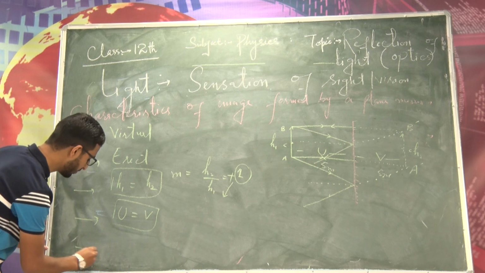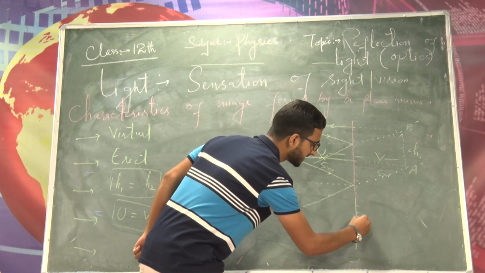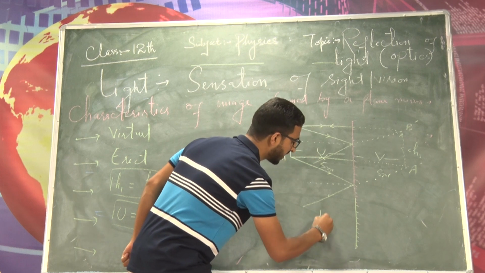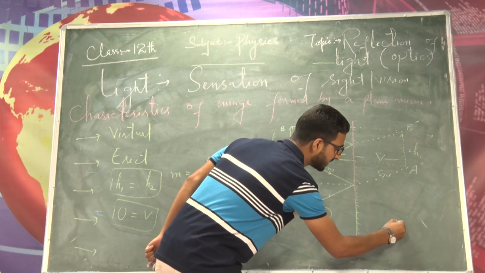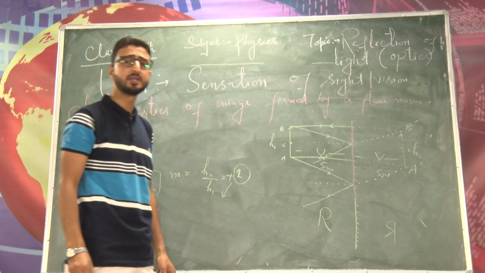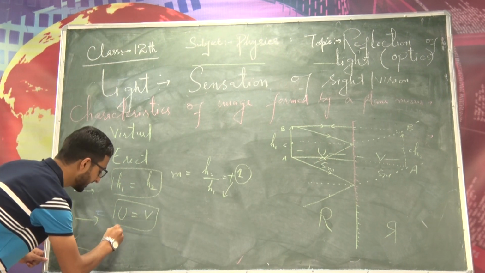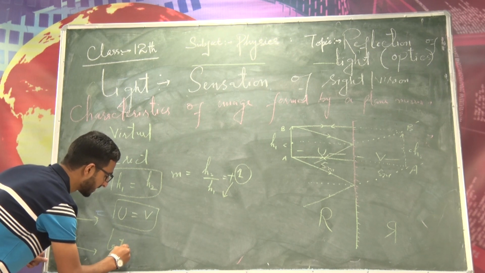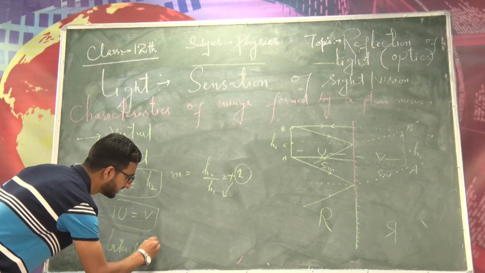Now one thing more, let me extend this mirror here. Suppose this is also a plane mirror. If I write R here, what will be its image? It will be like this. Have you seen this? What is this phenomenon called? This is called the lateral inversion, and this image is called the laterally inverted image. So this is called the lateral inversion.